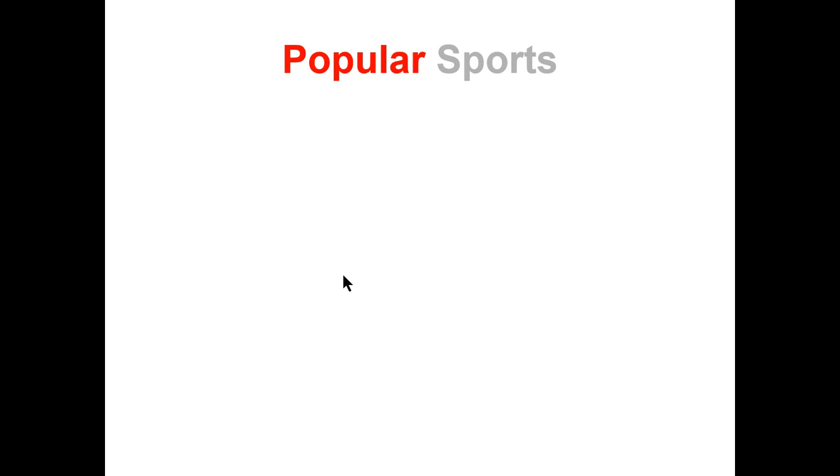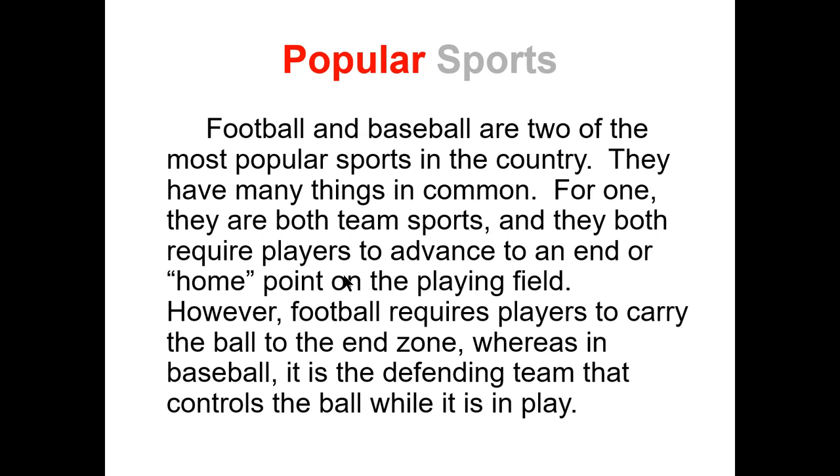Here we go. For popular sports. Football and baseball are two of the most popular sports in the country. They have many things in common. For one, they are both team sports and they both require players to advance to an end or home point on the playing field. However, football requires players to carry the ball to the end zone, whereas in baseball, it's the defending team that controls the ball while it's in play. Is that chronological, cause and effect, compare and contrast, problem and solution, sequence, or description?